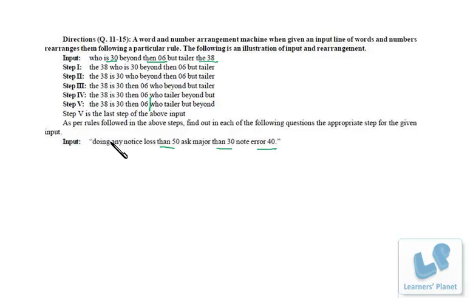What I do, I number all of them, so it would be rather easier for me to write down each and every step. So that's 1 2 3 4 5 6 7 8 9 and 10, right? Because then 30, then 50, and error 40, they will be together. Okay, so step 1, then 50 will be at the first place. So then 50, that is actually 5. After that 1 2 3 4 6 7 8 9 10, right?